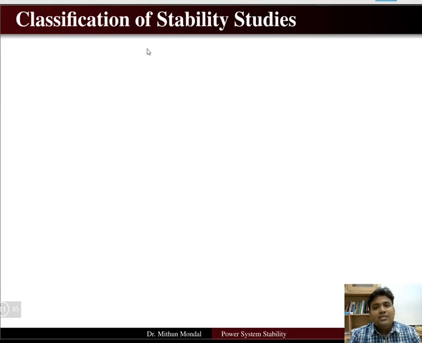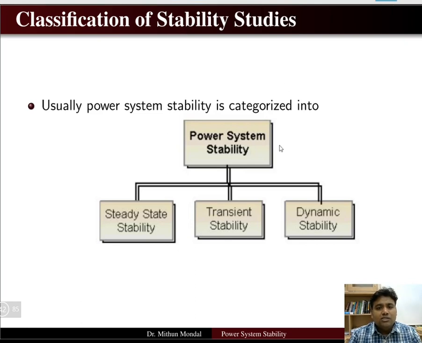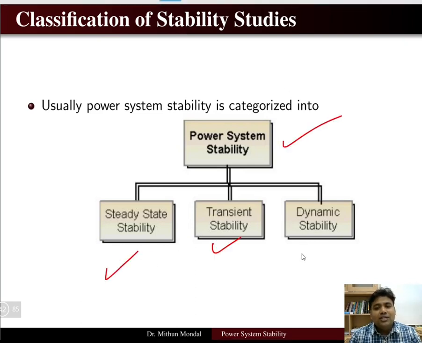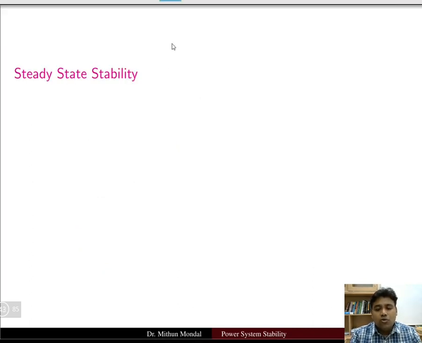Let us classify the stability studies which we have already studied. Power system stability is classified as steady state stability, transient stability, and dynamic stability. We have looked back and seen the difference between steady state stability, transient stability, and dynamic stability. However, let us look more into it.